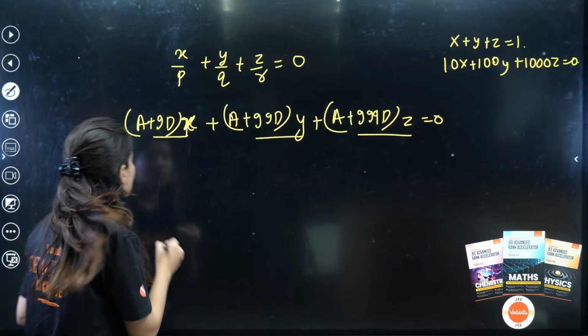So basically 9X plus 99Y plus 999Z is equal to minus X minus Y minus Z equals 0, and this is A, X plus Y plus Z. Okay, so if I take X plus Y plus Z common, what do I get? A minus D and X plus Y plus Z is equal to 0. Okay, all right. So this is the equation.